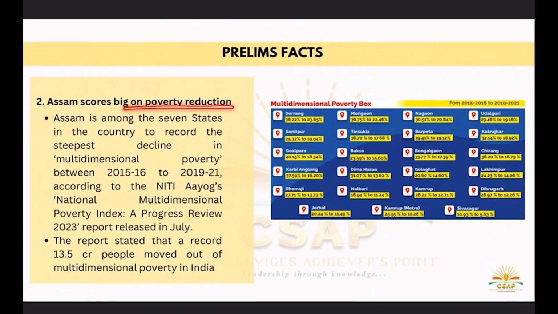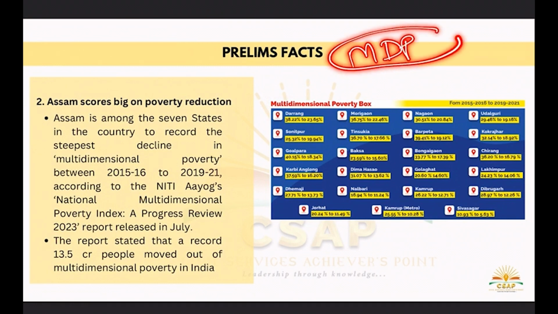Present facts: Assam scores big on poverty reduction. Tell me in the comment section what is multidimensional poverty, MDP.